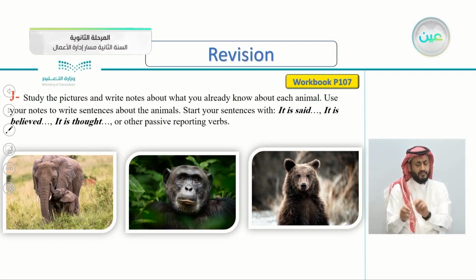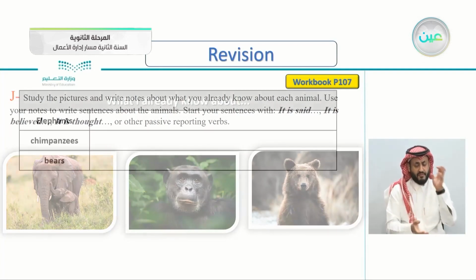So after you're done with the notes, use these notes to write sentences about these animals. Start your sentences with "it is said," "it is believed," "it is thought," or other passive reporting verbs. So any other passive reporting verbs.